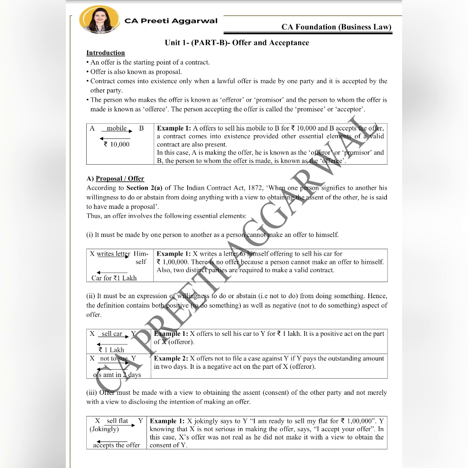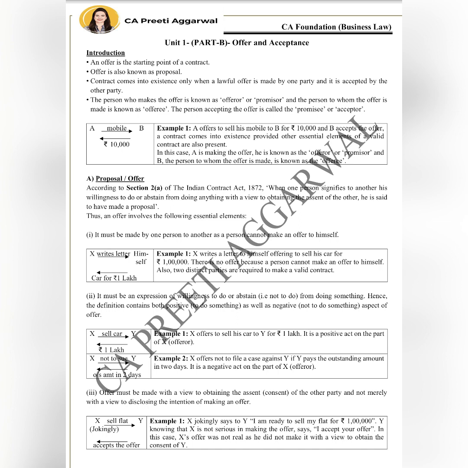So, offer is the final expression of willingness either to do or not to do something. So, can I say that offer includes both positive as well as negative aspect of offer? Positive offer means to do something, and negative offer means not to do something. So, X offers to sell his car to Y for rupees 1 lakh. It's a positive offer, it is to do something. Whereas X offers not to file a case against Y if Y pays the amount in 2 days' time, not to do something, that is the negative aspect of offer. So offer includes both positive as well as negative aspect.